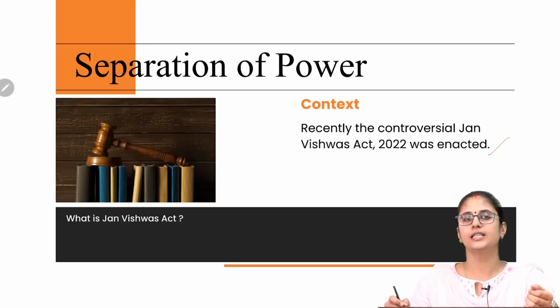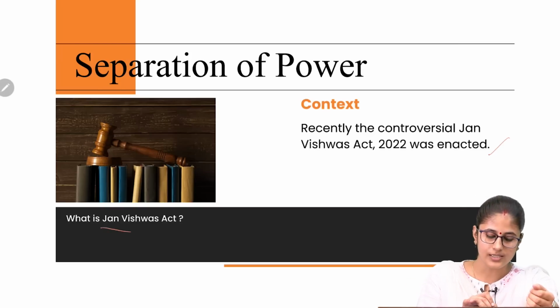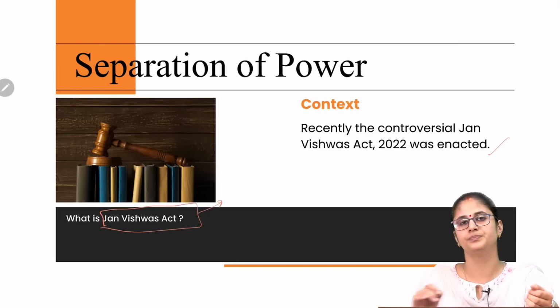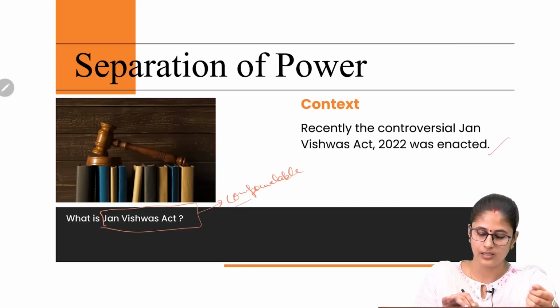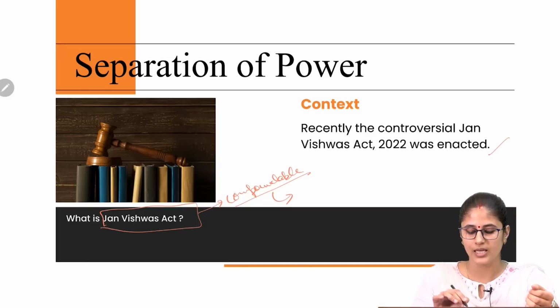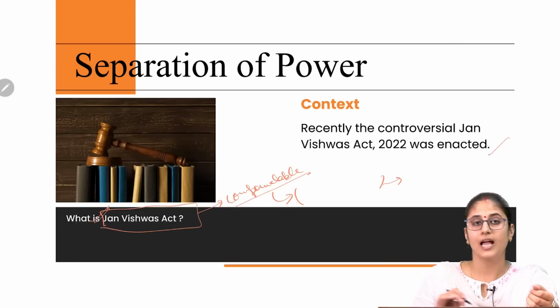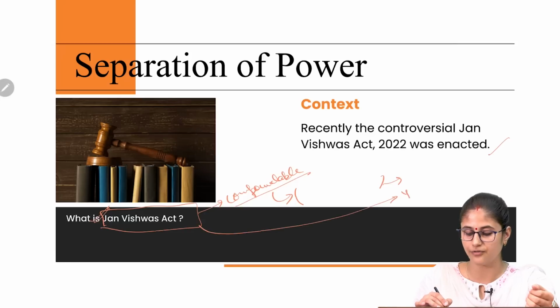Now in this regard, the first thing we need to understand is, what is this Jan Vishwas Act all about? Through this act, the government has decriminalized certain offences and made certain offences compoundable. What are compoundable offences? Those wherein the complainant and the accused can enter into a compromise and withdraw the case from the courts. And the Jan Vishwas Act has made these changes in 42 legislations.